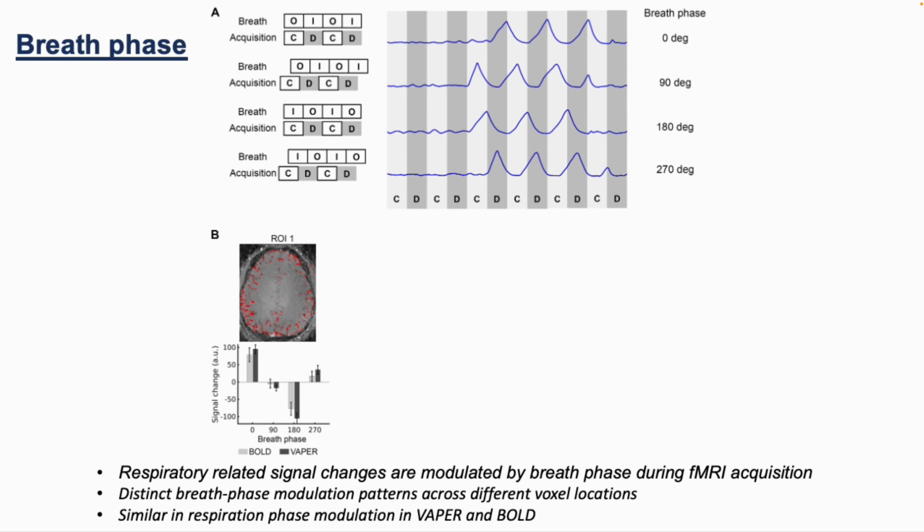In a normal fMRI run, the relative timing between acquisition and breath phase could vary a lot. For example, we could acquire an fMRI image during breath in or breath out, or in the transition period from breath out to breath in, or the opposite. So here we compute the signal change induced by deep breath at different breath phases, and you can see respiration-related fMRI signal change could be modulated by different breath phases.